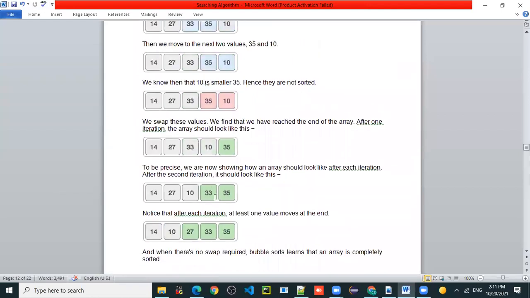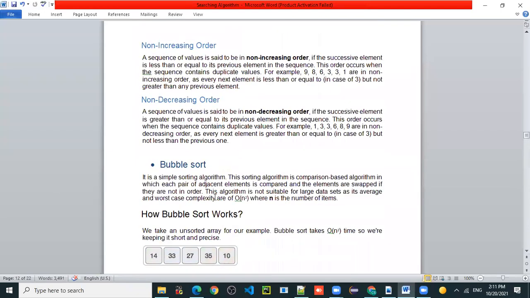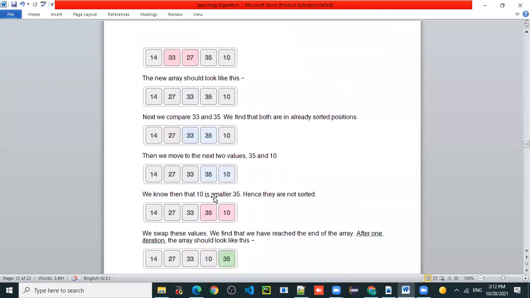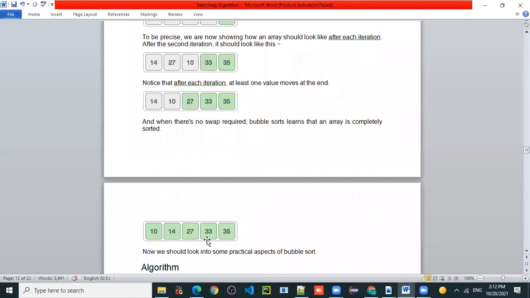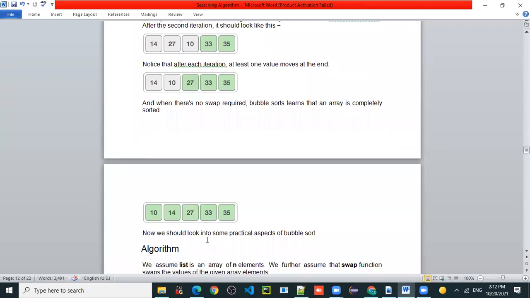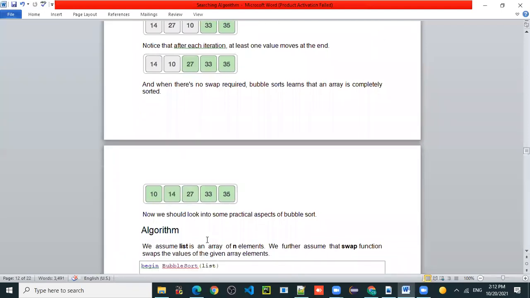So this is the theoretical part, and we have completed it today. In the next session, we'll see how to implement this bubble sort using the C programming language. After that, we'll see the time complexity and how to write the program for bubble sort.